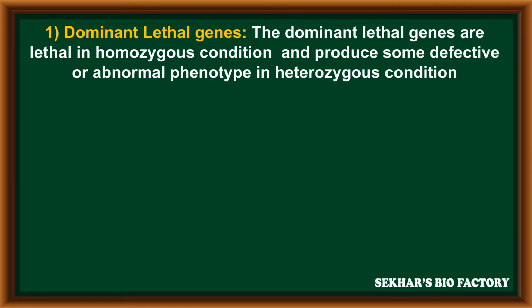Dominant lethal genes are lethal in homozygous condition, and these alleles produce some defective or abnormal phenotypes in heterozygous condition. Such genes are called dominant lethal genes.